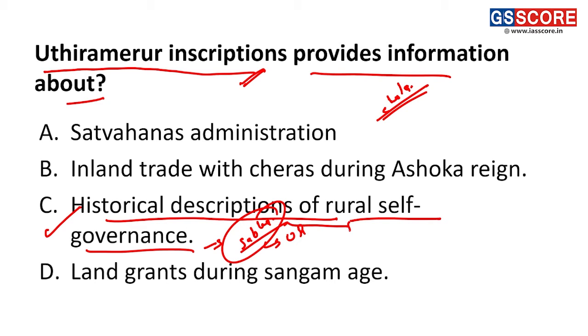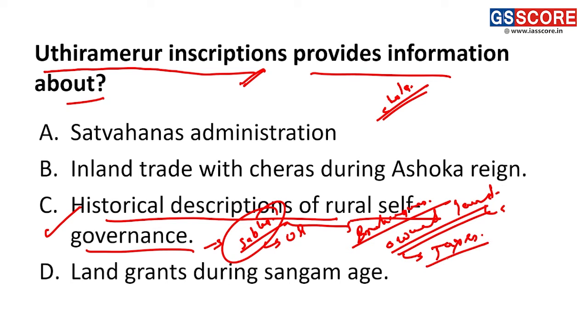This Sabha was the Sabha of elders, you can say, and it contained mainly Brahmanas who own land. So land owning Brahmanas were invited in the Sabha, and this land was also free from any taxes. This kind of information is very necessary to understand the historical descriptions found in Uthiramerur.